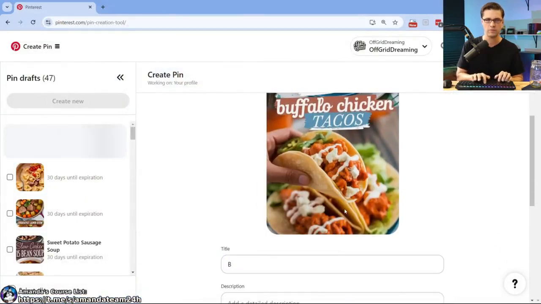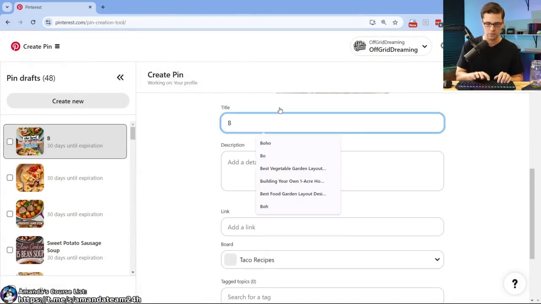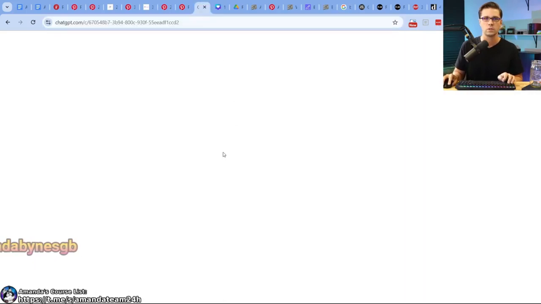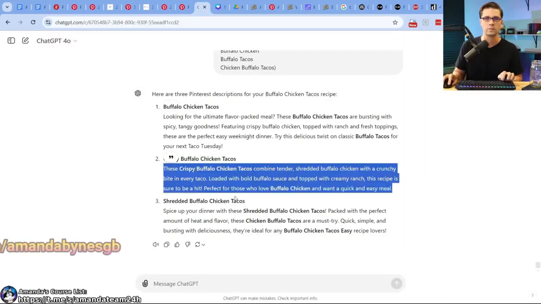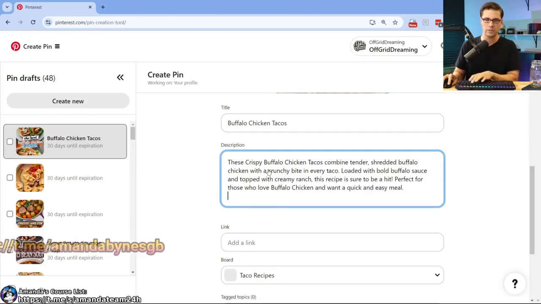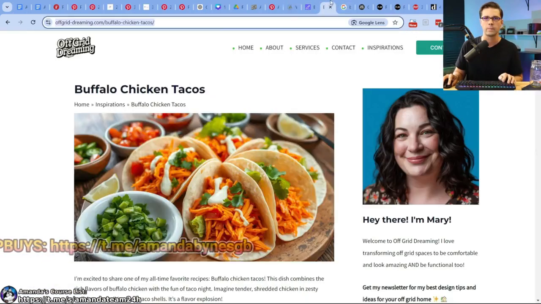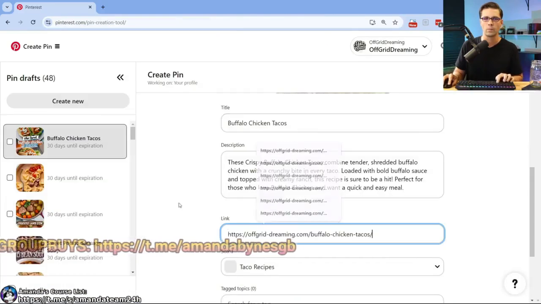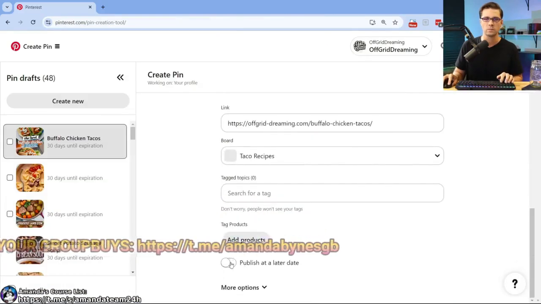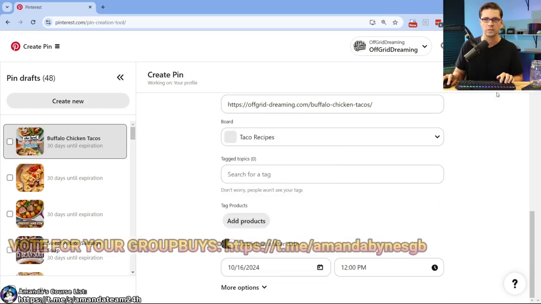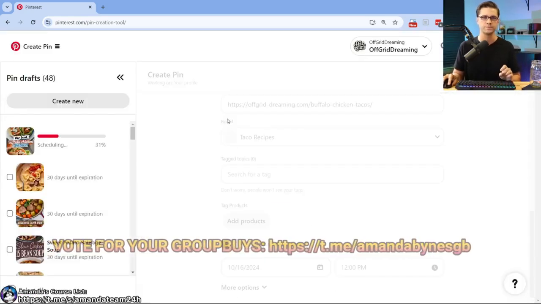All right, buffalo chicken tacos. We are going to come here, come there, very good. We'll do this 1 week out. And then the last one will be today. Schedule, schedule.